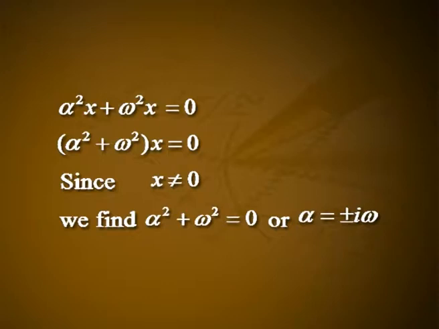Since x is not equal to 0, we find α² + ω² = 0, or α = ±iω. Obviously, one obtains two independent solutions, x = a₁ e^(iωt) and x = a₂ e^(−iωt).